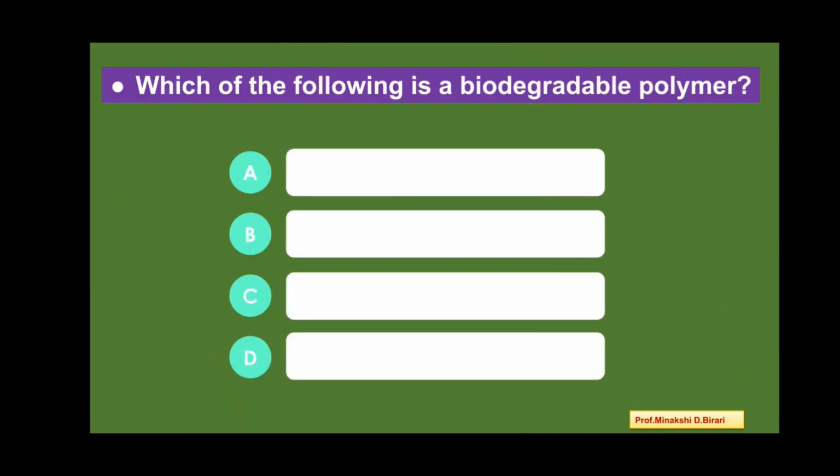Next question. Which of the following is a biodegradable polymer? Option A, polythene. Option B, bakelite. Option C, PVC. And option D, PHBV. So, among these, a biodegradable polymer is PHBV.